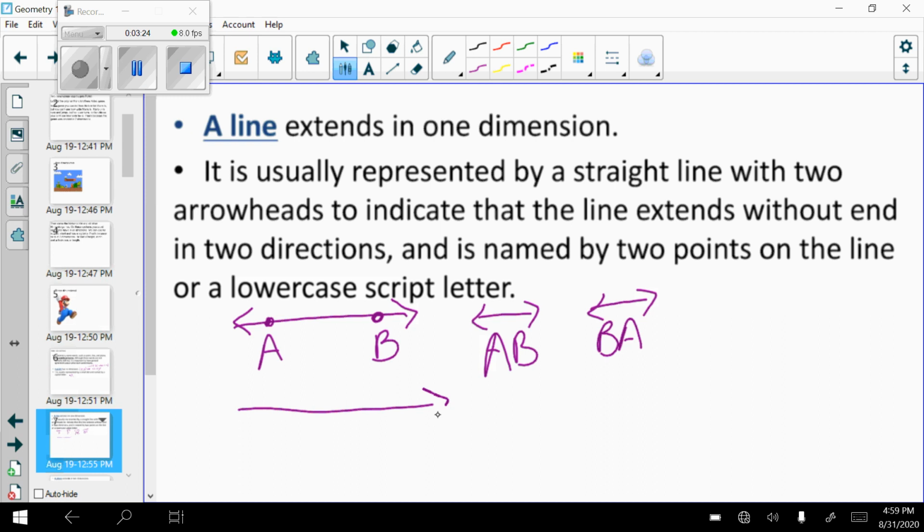If I had a line that didn't have any points on it, and here it says a lowercase script letter, that is just cursive, so maybe it has an L out to the side. To name that, I would have to write out line and then L.